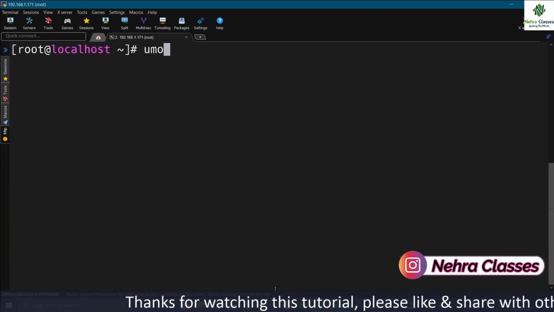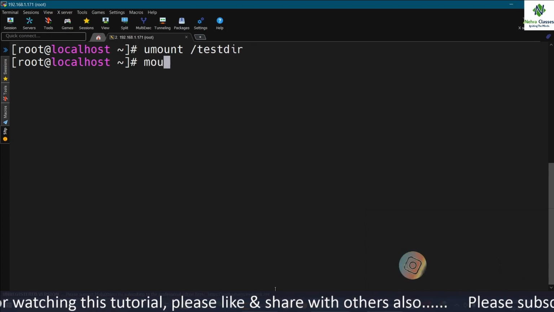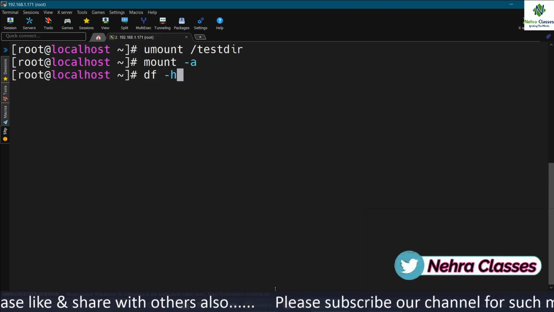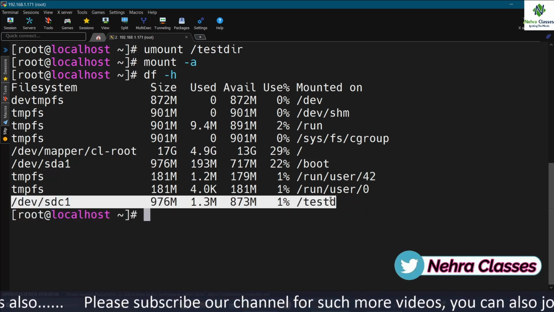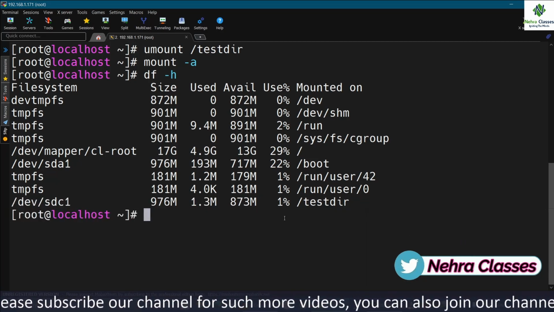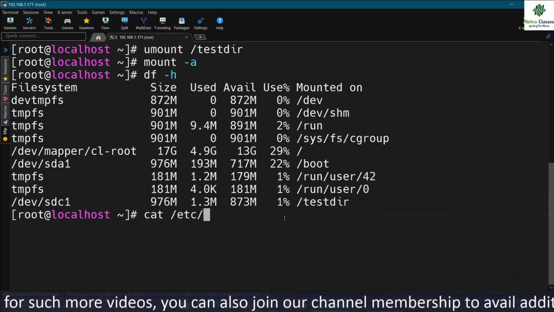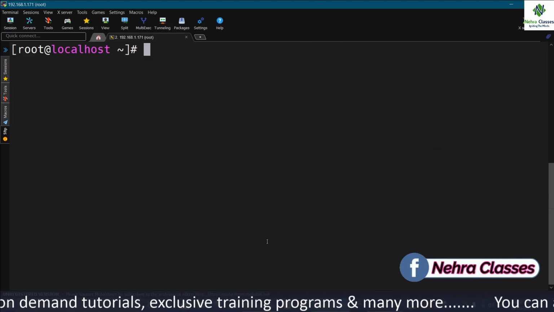Let me unmount this again, and let me execute the mount -a command. So it will mount it again. Have a look at this. That means the entry which we have made in the file is correct. And instead of the name of the device, we can mention the UUID of the file system there.